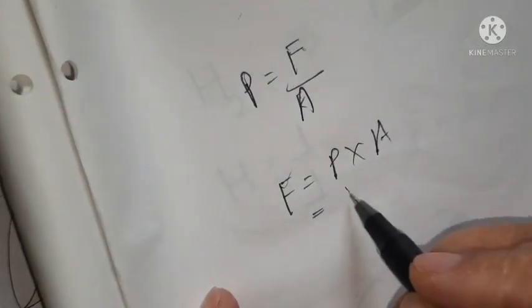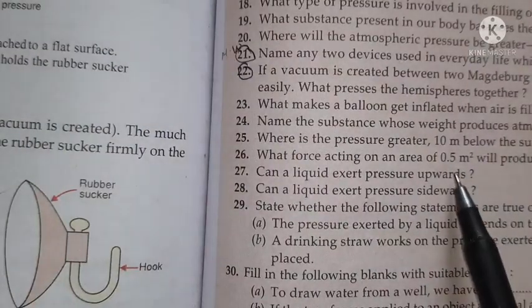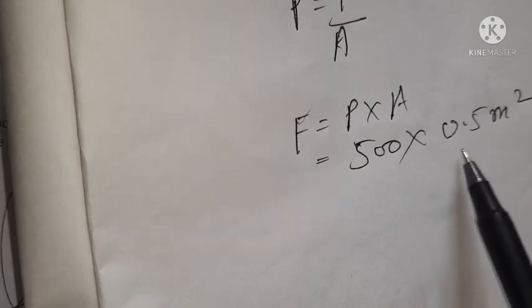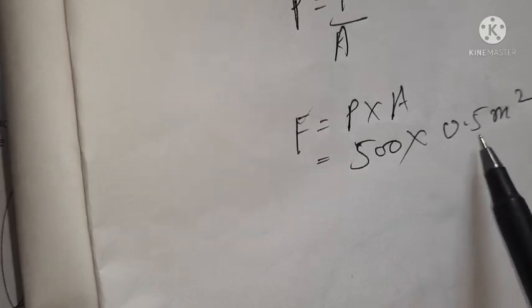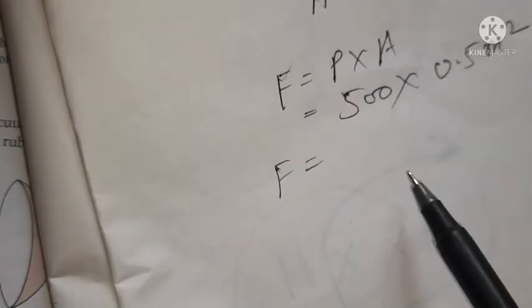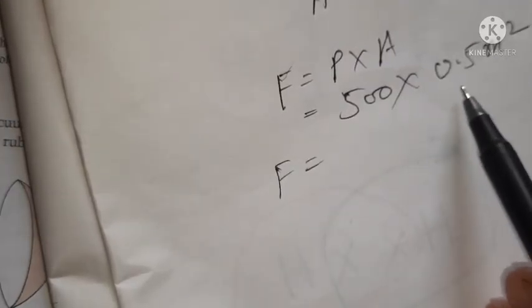Pressure of 500 Pascal is produced, and area is 0.5 meter square. Now here you can see the area is 0.5, so here the area is less. Pressure is in a unit area, no? So it should be okay. Now force they are asking. Anyway, we'll discuss this later on. So what will be the pressure here? You know how to calculate this?